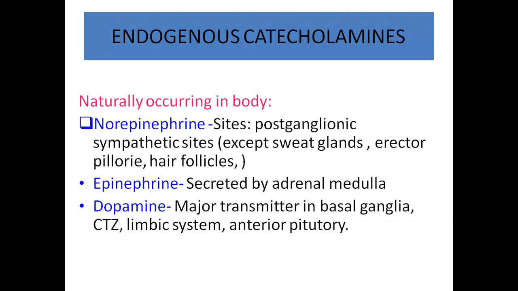Endogenous catecholamines are naturally occurring in the body. These are norepinephrine, epinephrine, and dopamine. Norepinephrine occurs at the sites of postganglionic sympathetic nerves, except sweat glands, erector pili and hair follicles. Epinephrine is secreted by the adrenal medulla. And dopamine is a major transmitter in the basal ganglia, chemoreceptor trigger zone, limbic system, and anterior pituitary.